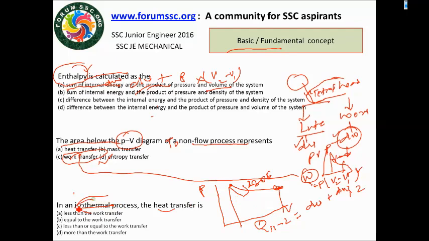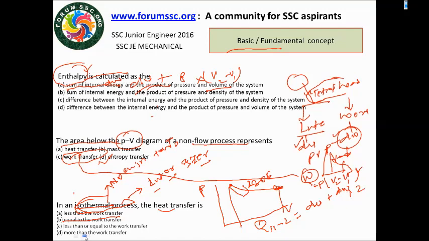Especially in the isothermal process, the internal energy change is 0, meaning no change in temperature. So it is simply equal to the work transfer.